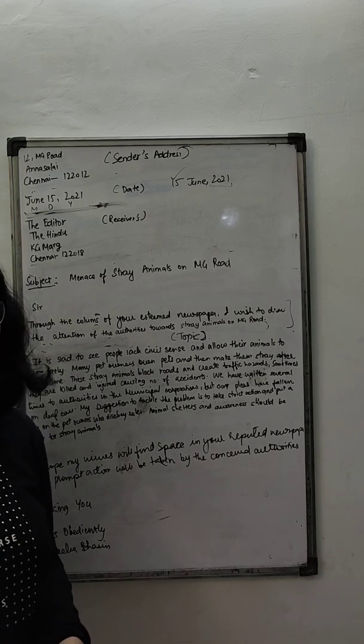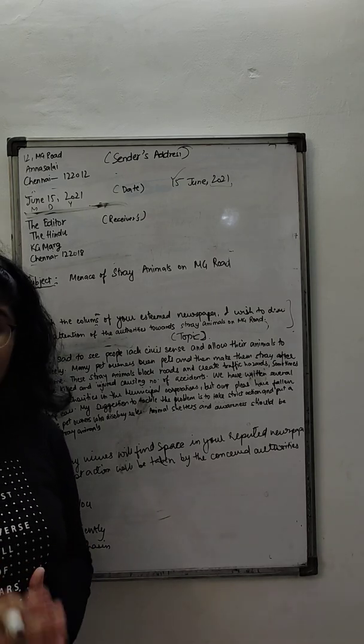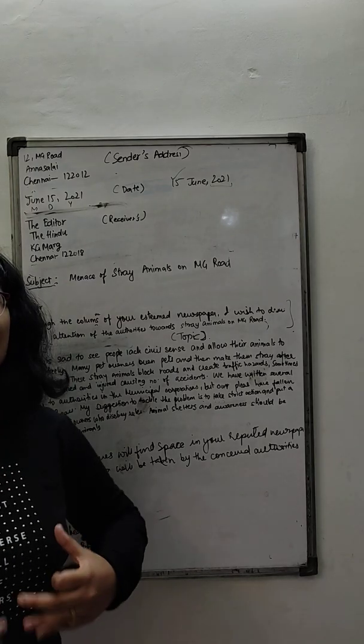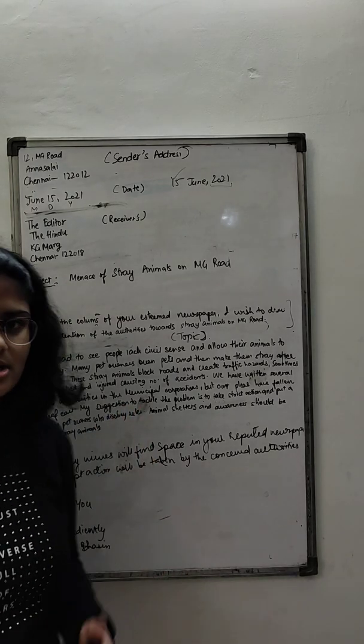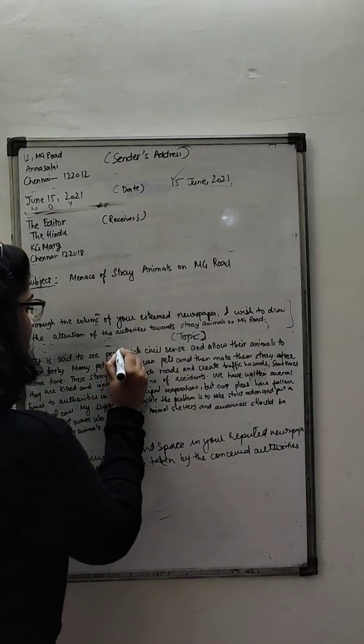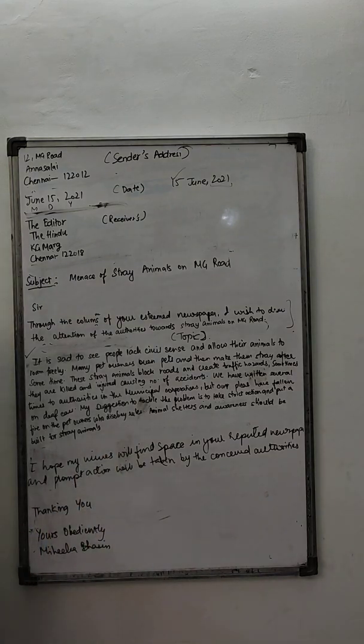So it is always polite to show that, if you're really concerned about this, you must give some solution, because even you want the betterment of the situation. So I'll read how I have written and pointed out the problem as well as the solution.